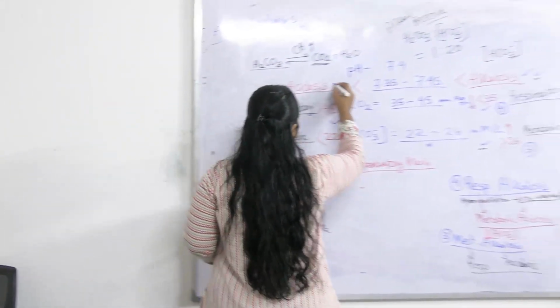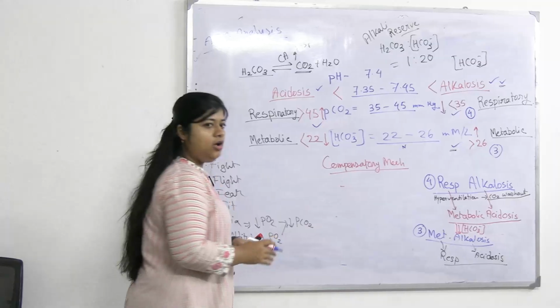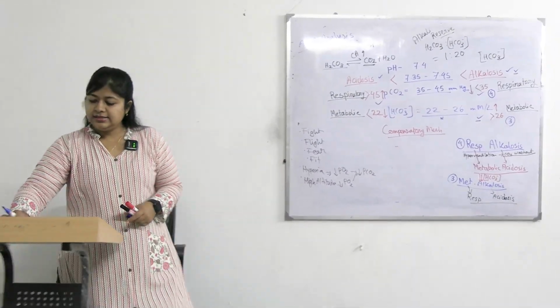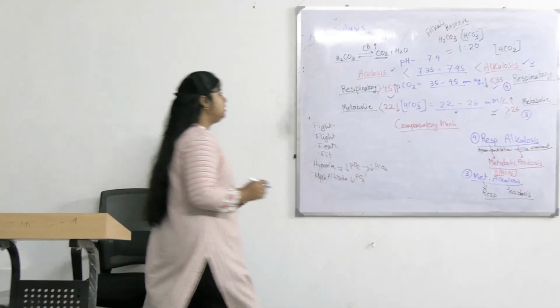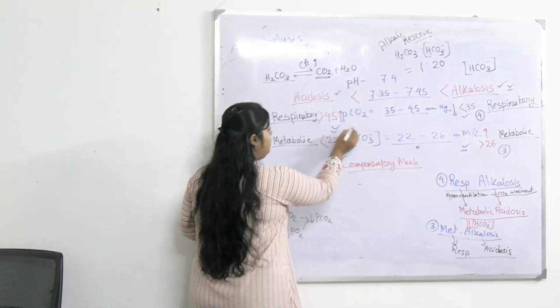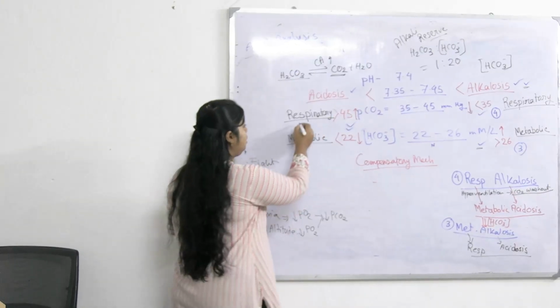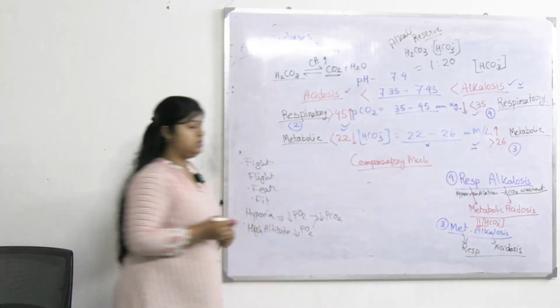So pH 7.2 goes with acidosis. This second case is definitely of acidosis, and the PCO2 value of 60 goes with raised PCO2, so easily we can say this is a case of respiratory acidosis.